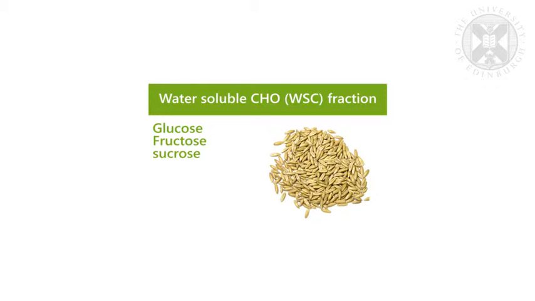And when we take fructan and add on the simple sugars that are also present in the plant, this gives us the water-soluble carbohydrate fraction, abbreviated as WSC. It's called the water-soluble carbohydrate fraction because these carbohydrates are soluble in water. The water-soluble carbohydrate fraction, though, does not contain starch, because starch is not soluble in water.